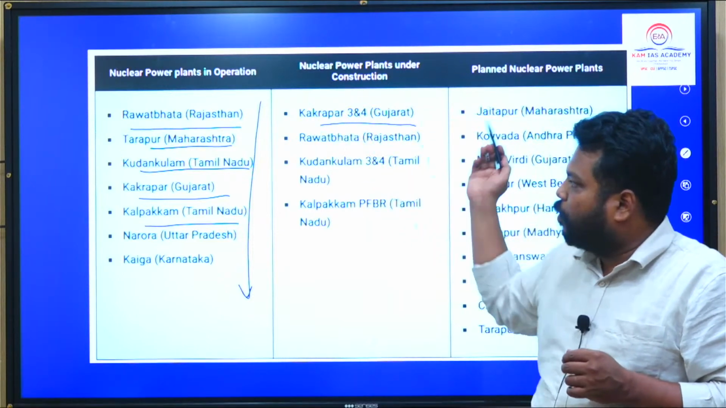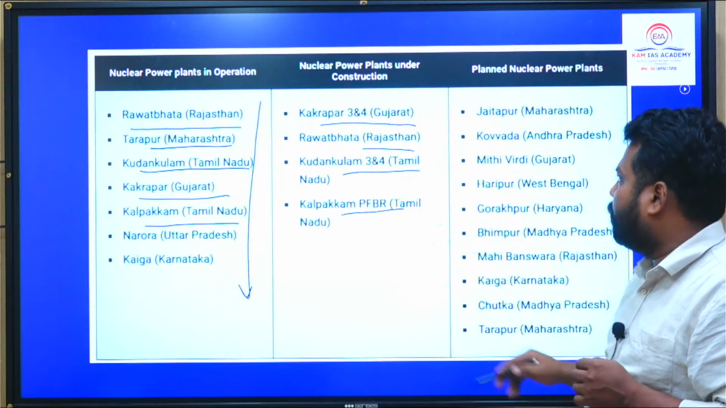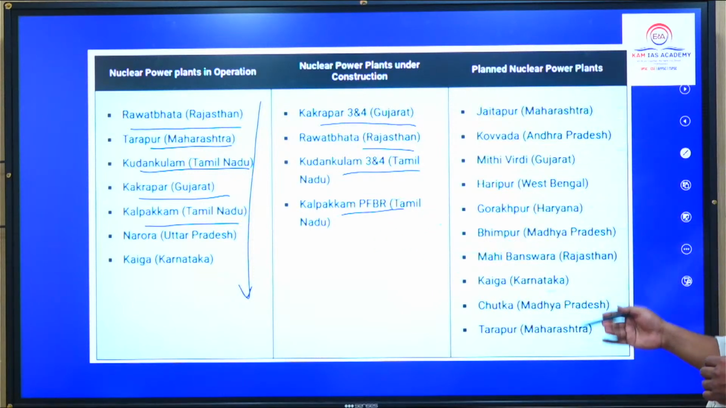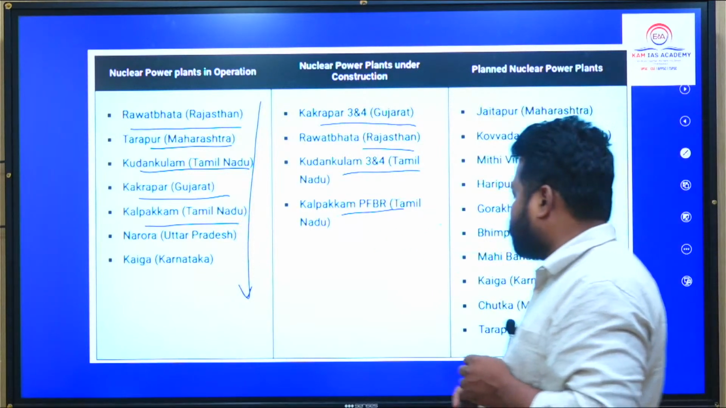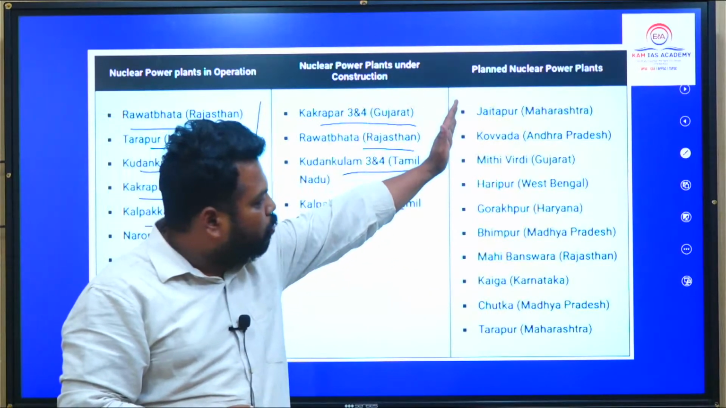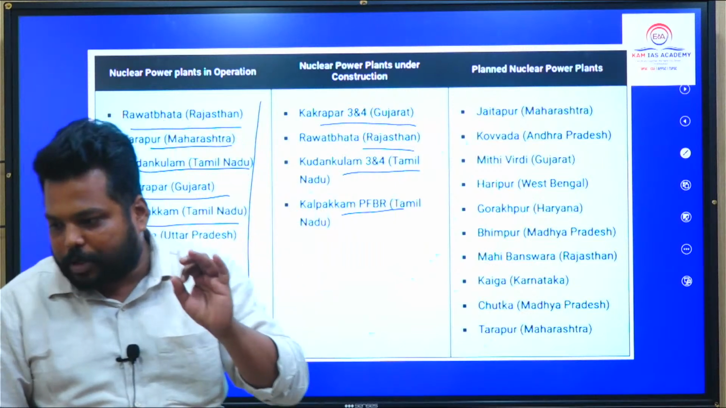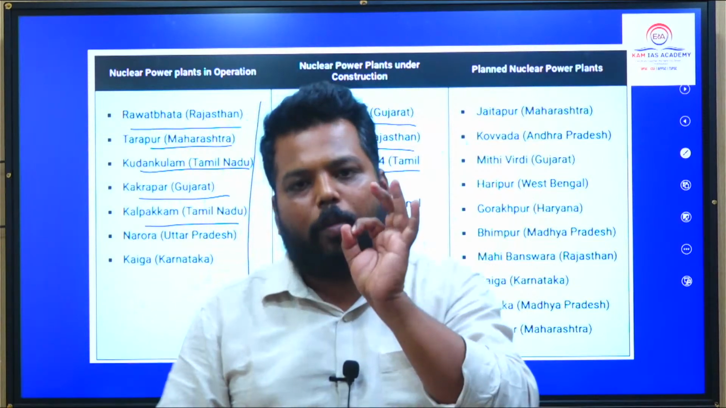Kakrapar 3 and 4 are under construction. Rawatbhata, Kudankulam, Kalpakkam are planned nuclear points. आगे जाके जो गवर्नमेंट इन्वेस्ट करने वाले हैं, they are these particular ones. So list. मतलब अगर जो न्यूज में है वहां से क्वेश्चन आएगा और मैच द फॉलोइंग और पेयरिंग में क्वेश्चन